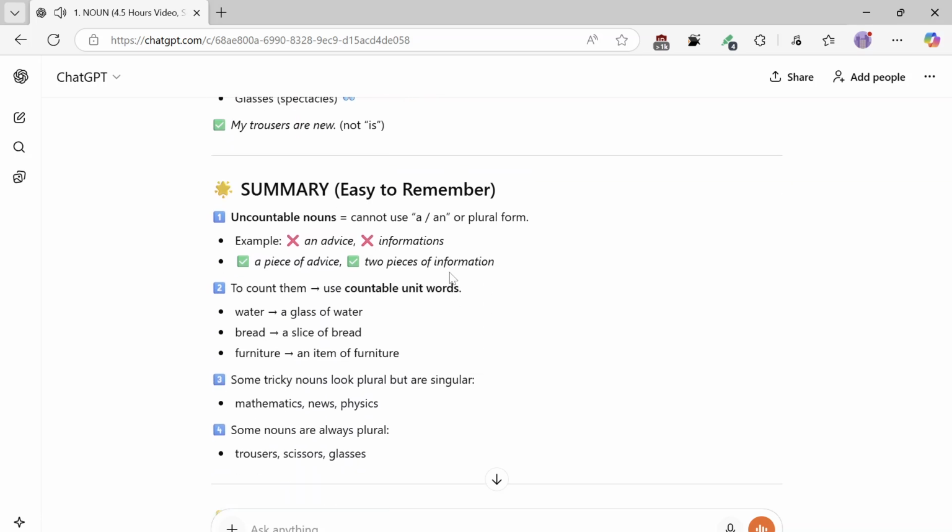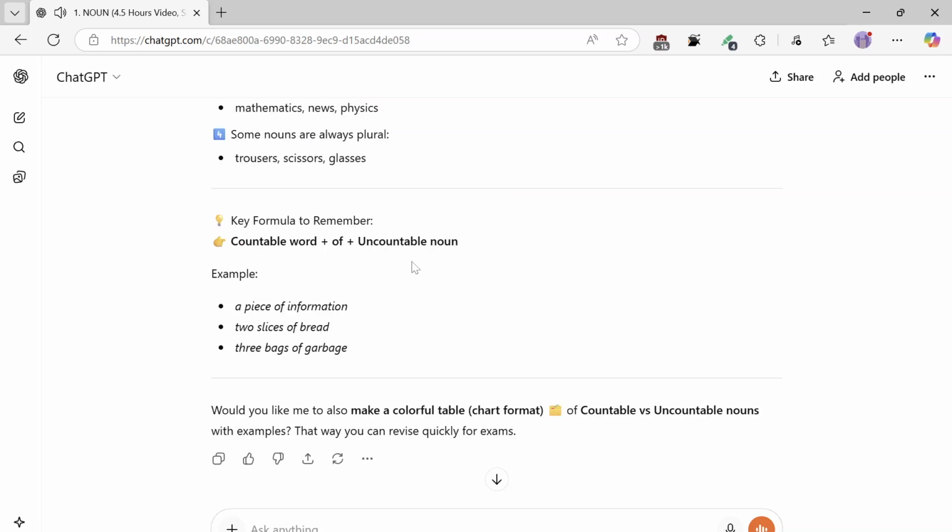Summary, easy to remember. Uncountable nouns cannot use a, an, or a plural form. Wrong: an advice, informations. Right: a piece of advice, 2 pieces of information. To count them, use countable unit words. Water, a glass of water; bread, a slice of bread; furniture, an item of furniture. Some tricky nouns look plural but are singular: mathematics, news, physics. Some nouns are always plural: trousers, scissors, glasses. Would you like me to also make a colorful table, chart format, of countable versus uncountable nouns with examples? That way you can revise quickly for exams.